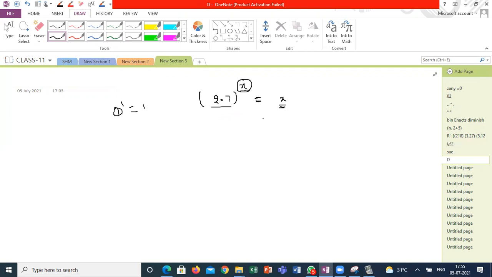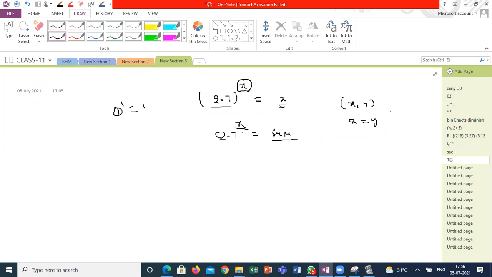But what does relation B say? Your input is the same as your output: x is equal to y. But there is no Cartesian product available in such a way that 2.7 power something will be equal to the same number. That means your input and output should be the same for the second relation, but for the first relation there is no pair where input and output are the same.